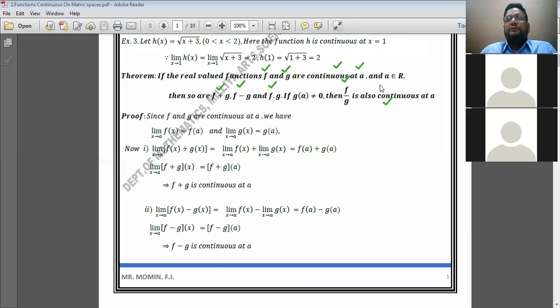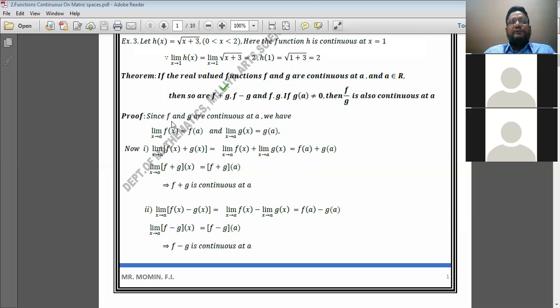What does it mean? If there are two functions f and g, and both are continuous at a, then its sum, its difference, its product and its ratio are also continuous at that point. This we have to prove. There are two functions f and g, both are continuous at a. Here we have to show that its sum, its difference, its product and its ratio must be continuous at the same point a. Okay, let us prove this result.